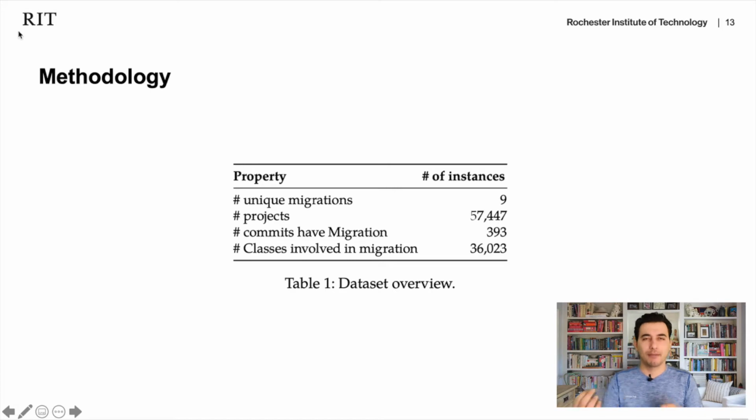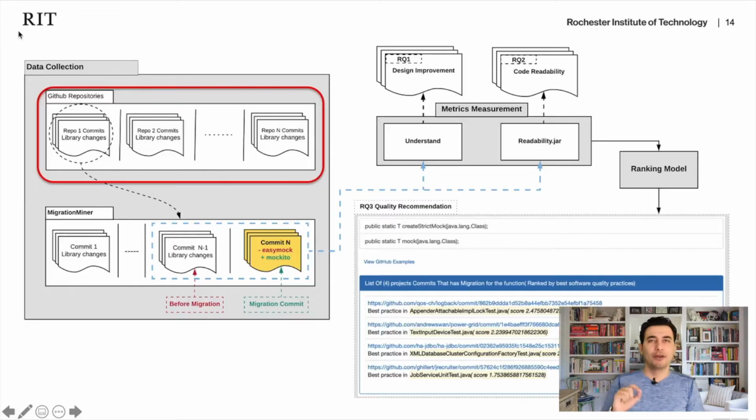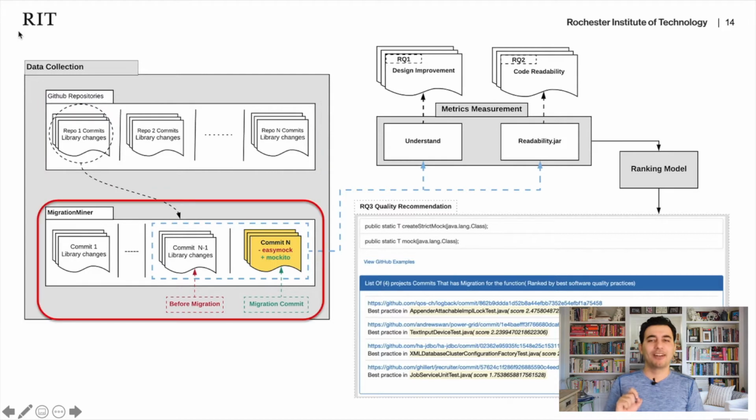We did the study on an existing dataset provided by an existing paper. They provide a dataset of projects that have migrations. So our methodology was that we took these projects, scanned them one by one, and ran Migration Miner. Migration Miner is a tool that can detect whenever a migration happens.